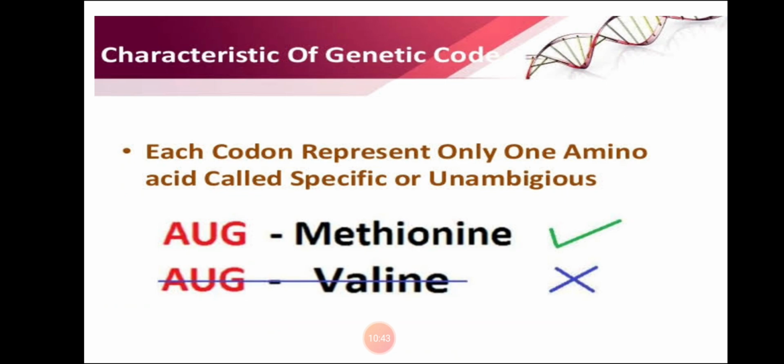Next, the genetic code is unambiguous or non-ambiguous. Each codon represents only one amino acid; that is called specific or unambiguous. That means AUG codes for methionine. It cannot code for valine. One particular codon will always code for only one amino acid. AUG will do the work of synthesis of methionine, and it cannot synthesize valine. A specific amino acid is encoded by a particular codon.